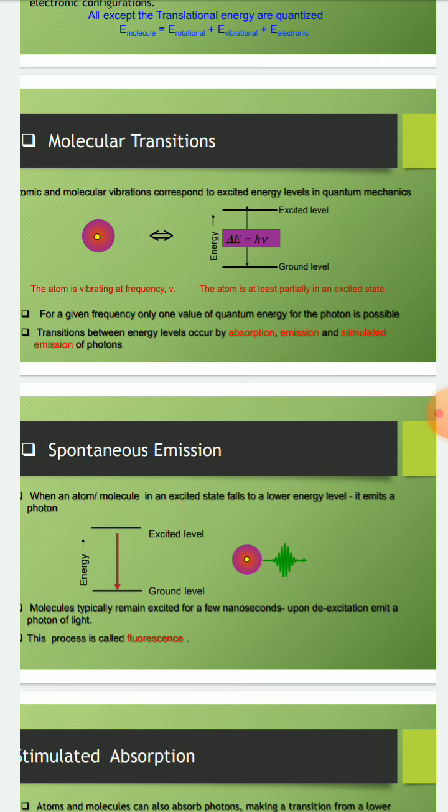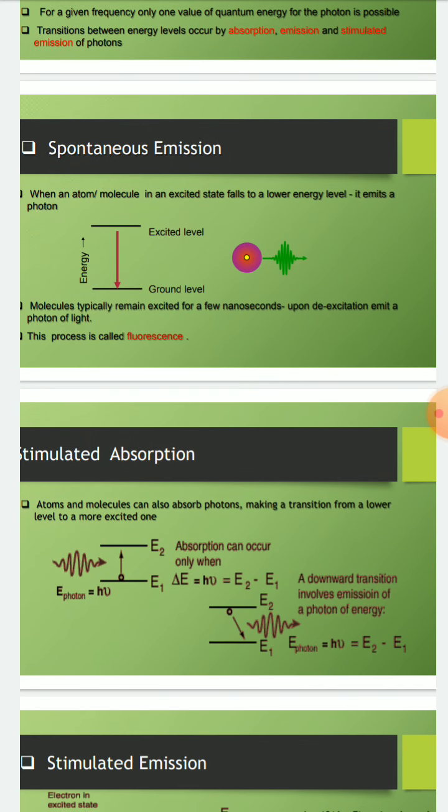When an atom or molecule in an excited energy level falls to a lower energy level, it emits a photon. Molecules typically remain excited for a few nanoseconds. Upon de-excitation, they emit a photon of light. This process is called fluorescence.